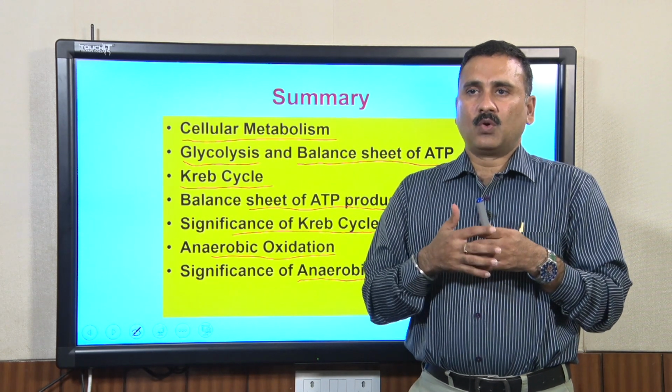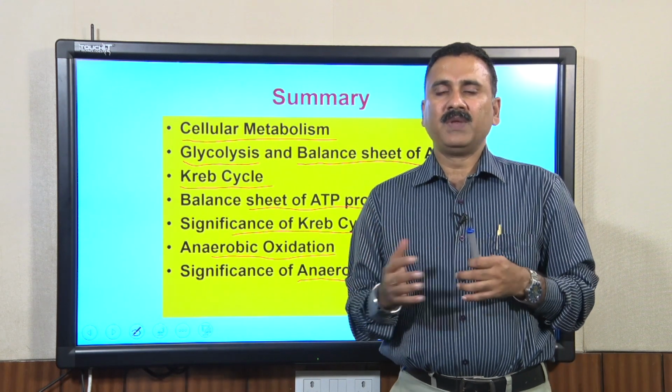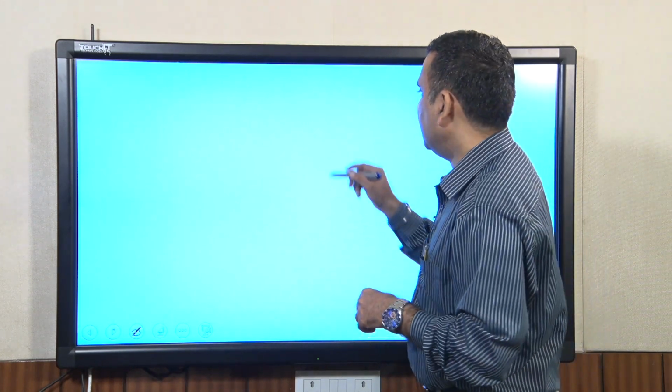And to grow an organism, the organism requires nutrition, and this nutrition is required for two purposes. One, you have to grow these organisms.